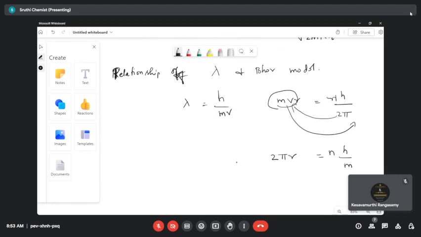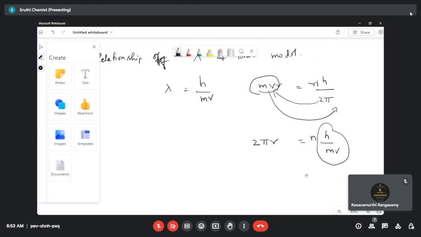So what is our h by mv now? This is our de Broglie's relation, right? Which is our lambda. So 2 pi r is equal to n lambda.